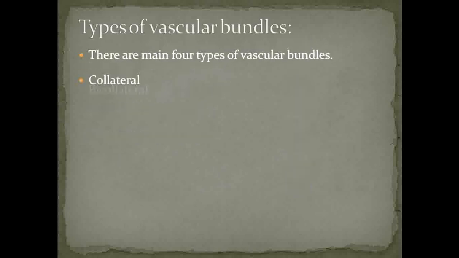So now let's see the types of vascular bundles. There are four main types of vascular bundles, that is collateral, bicollateral, concentric and radial. So let's see.